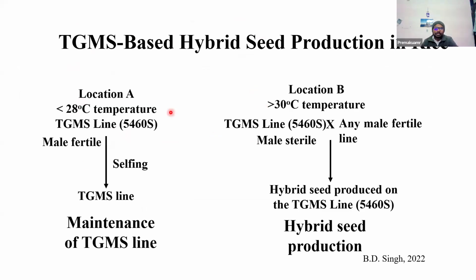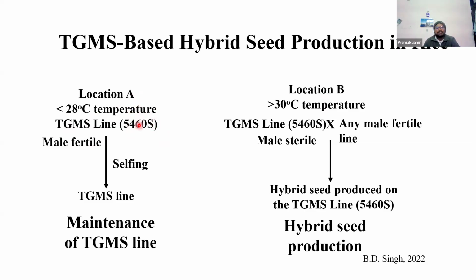Then, when it comes to hybrid seed production using this system, as we discussed in detail yesterday, I will revise. To maintain that particular sterile line, for example, take location A and location B, and the particular line you are using, for example the 5460S line. In location A, it is normally fertile. The gametes are fertile, the males are fertile.